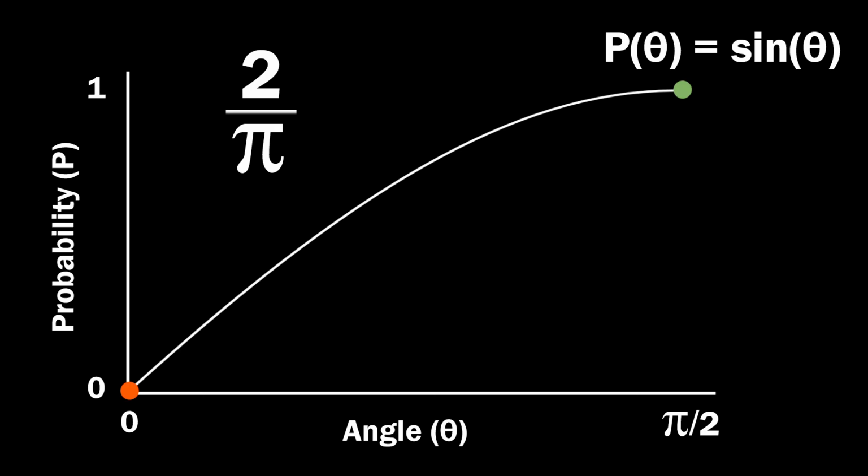So there you have it. That's how we can show that the probability of the skewer crossing a line is 2 over pi.